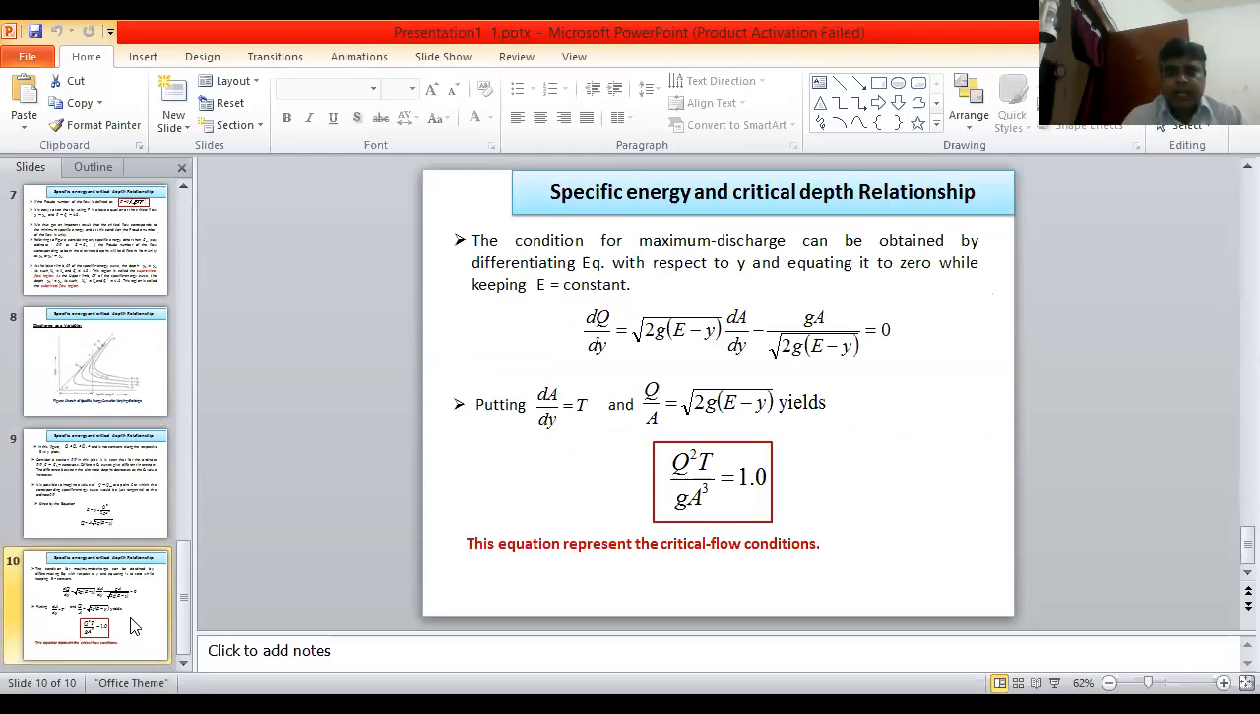Now, the condition for maximum discharge can be obtained by differentiating the equation with respect to y and equating to 0 while keeping E constant. That means dQ upon dy is equal to square root of 2g into E minus y into dA upon dy, minus g A upon root of 2g E minus y, equal to 0. You know that dA upon dy is equal to T and Q upon A is equal to square root of 2g into E minus y. That is, the final equation is Q square T upon g A cube is equal to 1. This equation represents the critical flow condition. Okay, thank you.